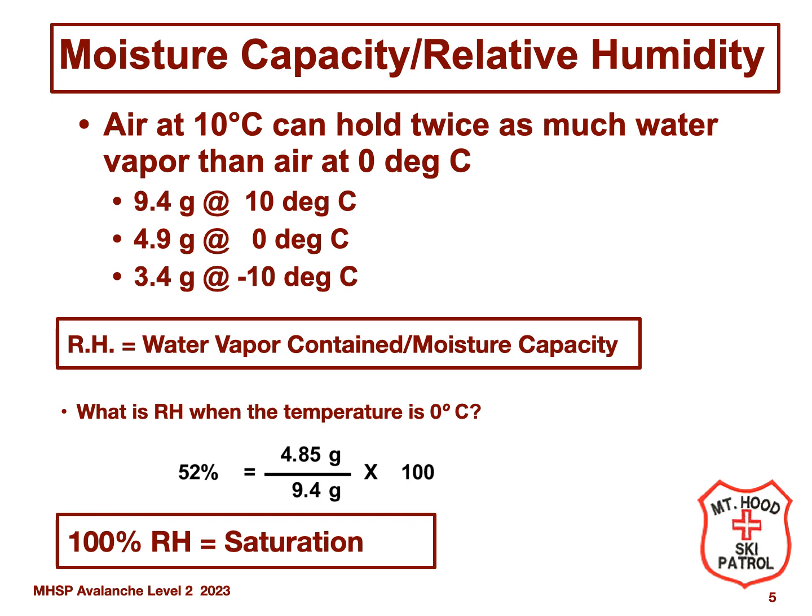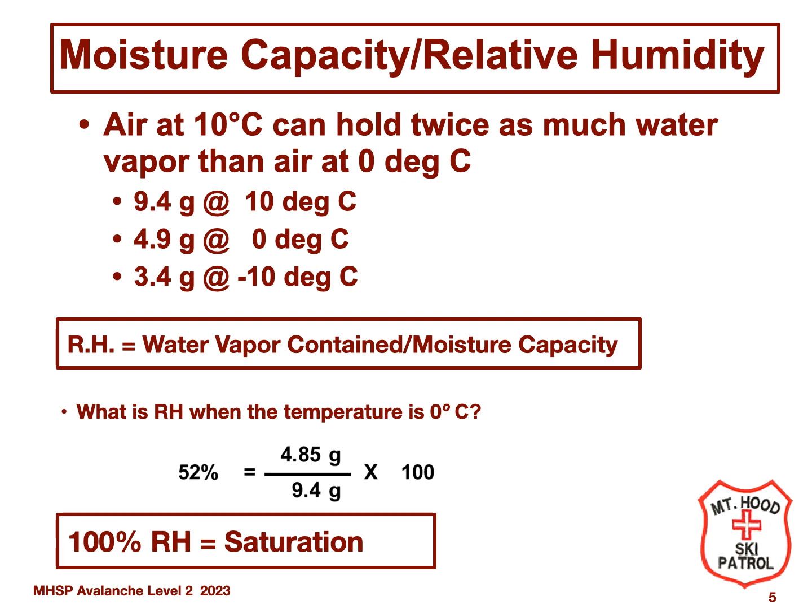Let's look at some specific examples. As you can see, air at 10 degrees centigrade has a moisture capacity of 9.4 grams of water vapor, roughly twice the moisture capacity of air at 0 degrees centigrade. So if saturated air at 10 degrees centigrade is cooled to 0 degrees centigrade, the moisture capacity is reduced by 50%. The excess water vapor is given off as rain or snow.